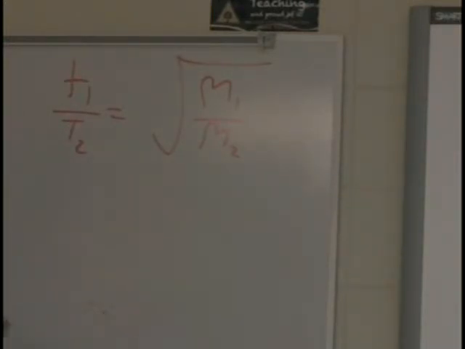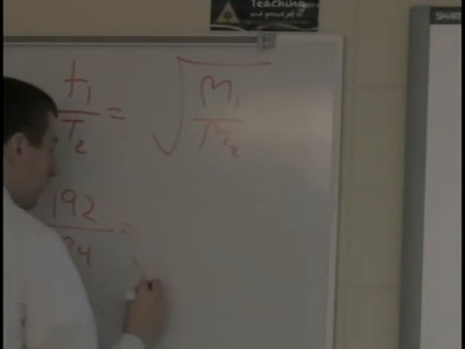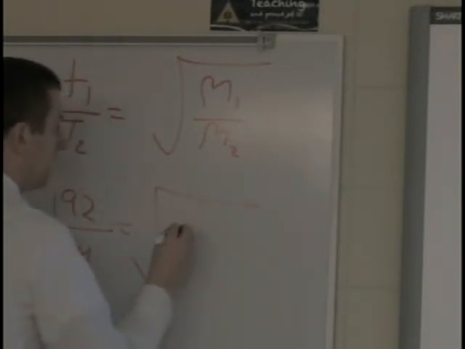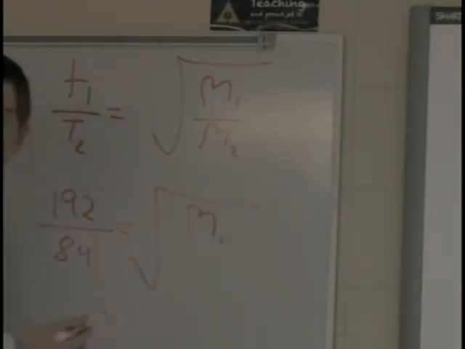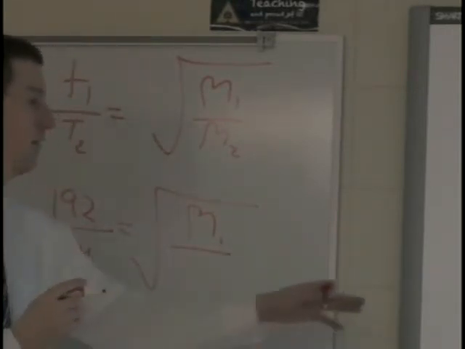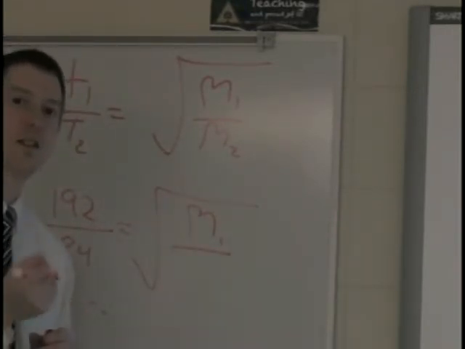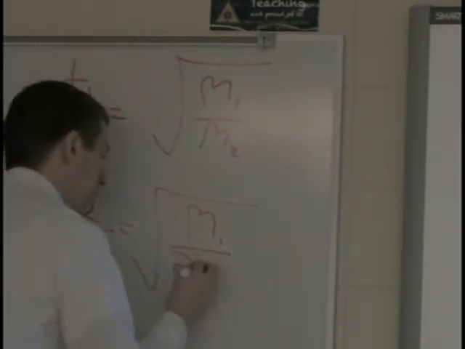So figure out which one you want to designate as 1 and 2. I'm going to say 192 seconds is my T1 over T2 of 84 seconds equals the square root of the molar mass of 1, which is the gas we're trying to figure out. We don't know that one. Divided by the mass of nitrogen. Nitrogen is a diatomic gas, 28.02.